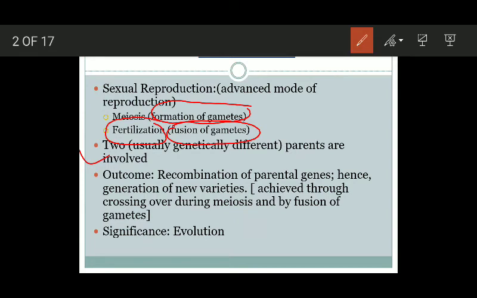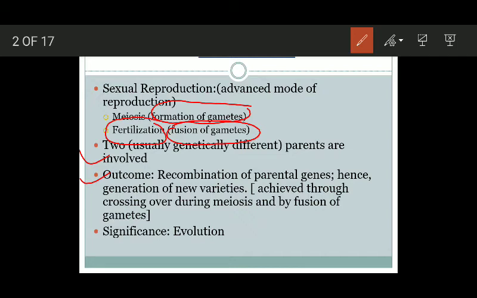be genetically different. Okay, while as in case of asexual reproduction, only one parent is involved in the generation of new individuals. Okay, this is another difference between sexual reproduction and asexual reproduction. Now, what is the outcome of sexual reproduction? The main outcome of sexual reproduction is it leads to the recombination of parental genes. Hence, you can say there is generation of new varieties.